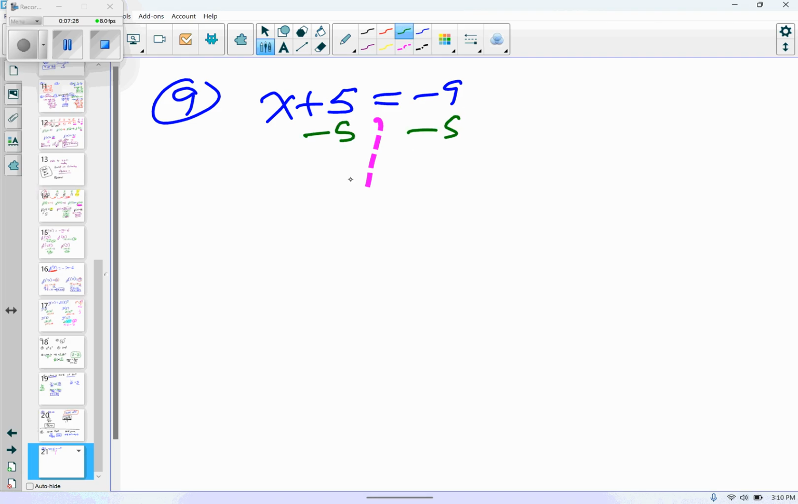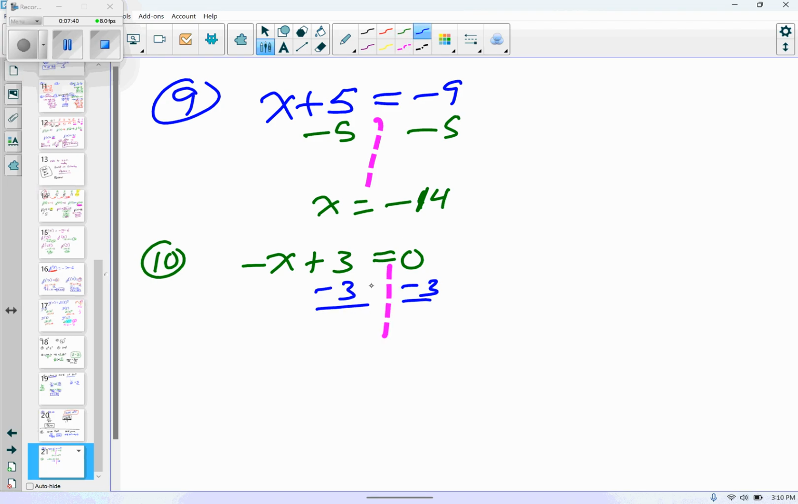Subtract 5, so x equals negative 14. If I do one and you're like, wait, stop, went too fast. Okay, this one, subtract 3. Those cancel. I don't like negatives, so I'm going to flip the signs on both.